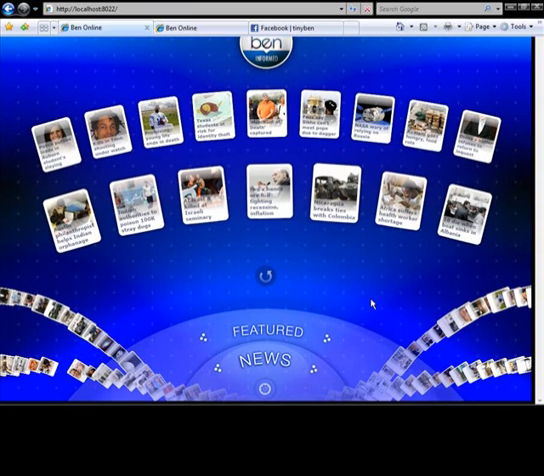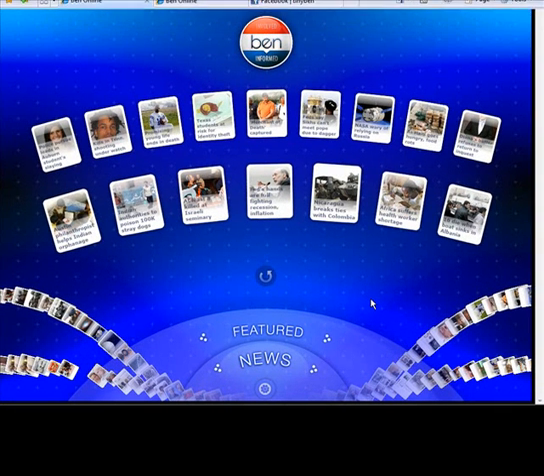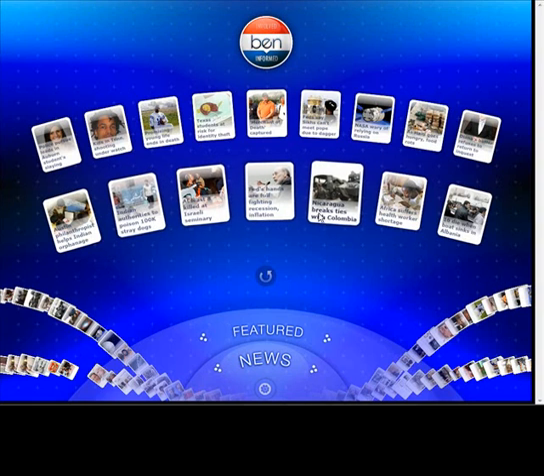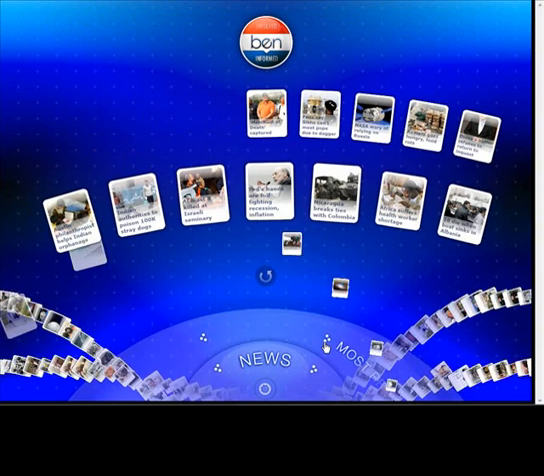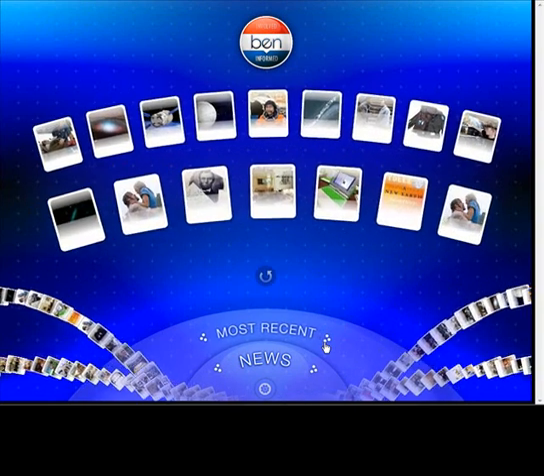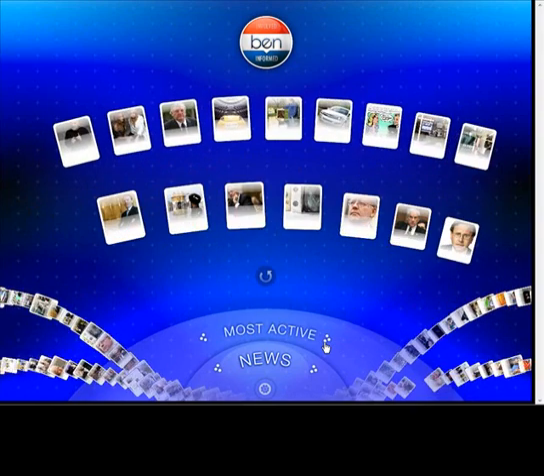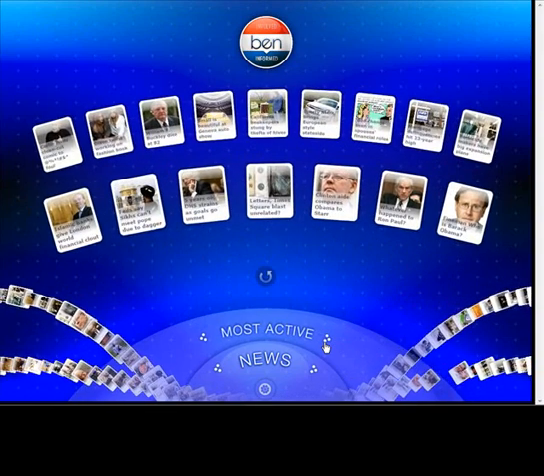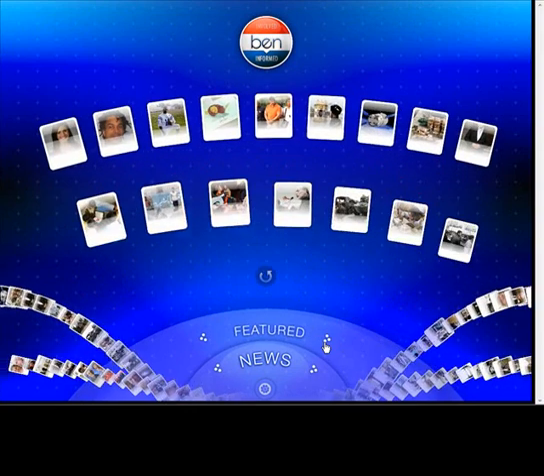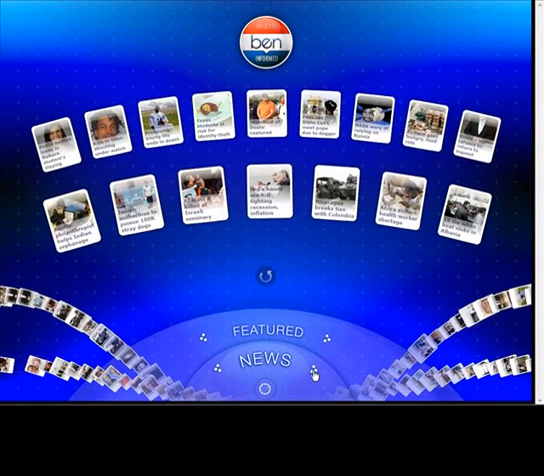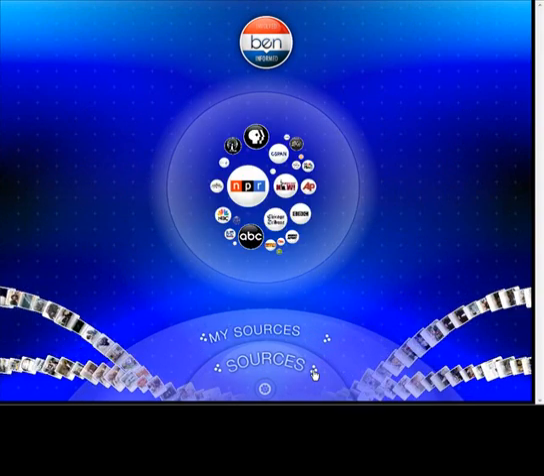Here, citizens can begin to look at the news and information available to them. One of the problems is there's simply too much information. Feeds become streams, streams become rivers, and rivers become overwhelming. Ben allows users, based on their profile and personalization, to look at the most active news and the news most relevant to them, as well as featured items that match their profile needs.